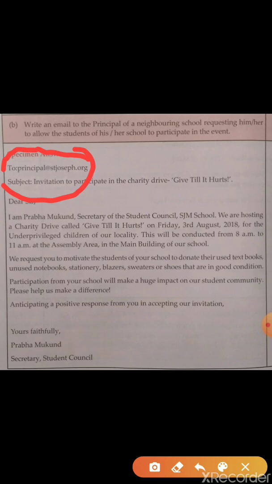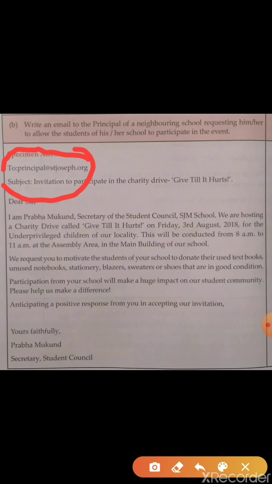Don't write cursive writing. And at the end, there must be at the rate gmail.com or at the rate yahoo.com or at the rate rocketmail.com or anything. It can be. The easiest one can be at the rate gmail.com.